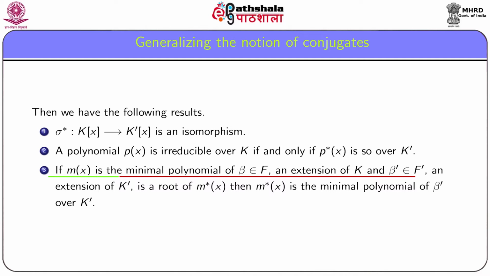And if M(x) is the minimal polynomial of beta belonging to F, an extension of K, and suppose beta dash belonging to F dash, an extension of K dash, is a root of M star(x), then M star(x) is also the minimal polynomial of beta dash over K dash.